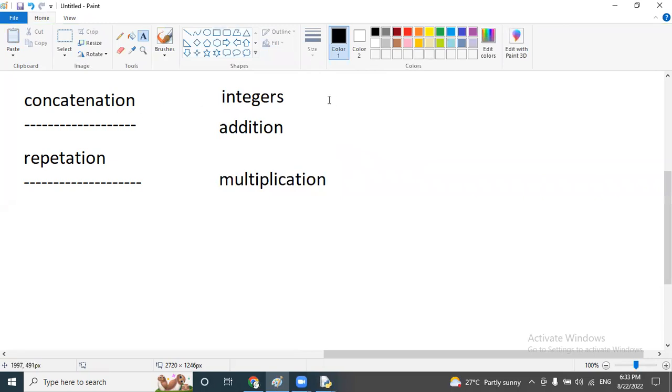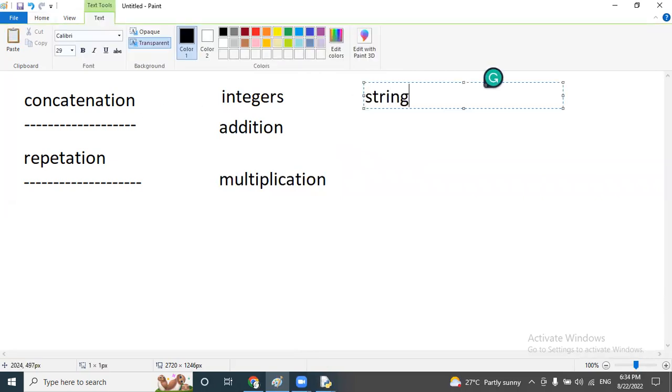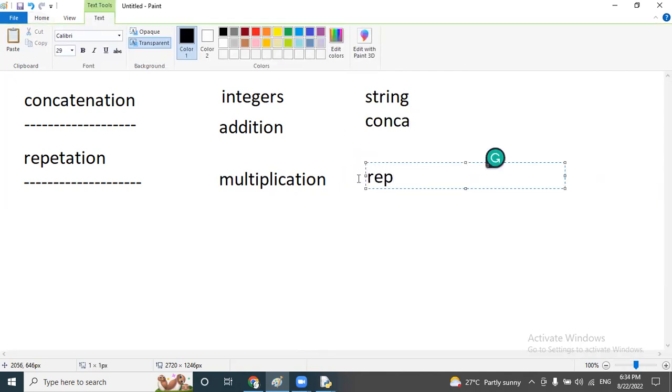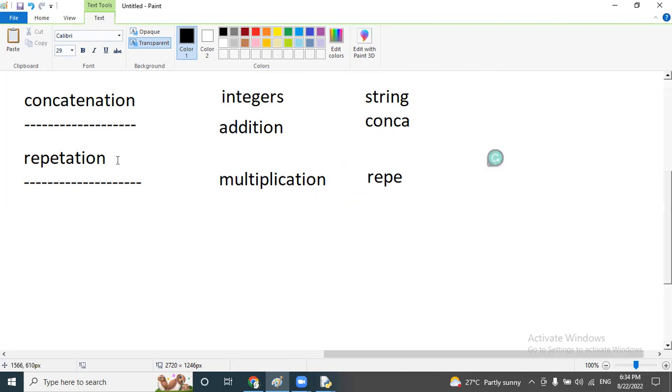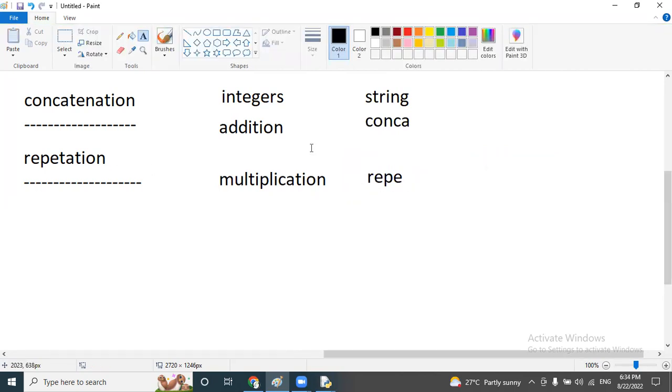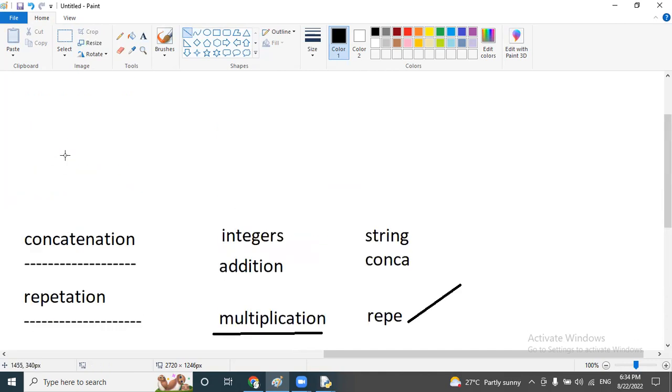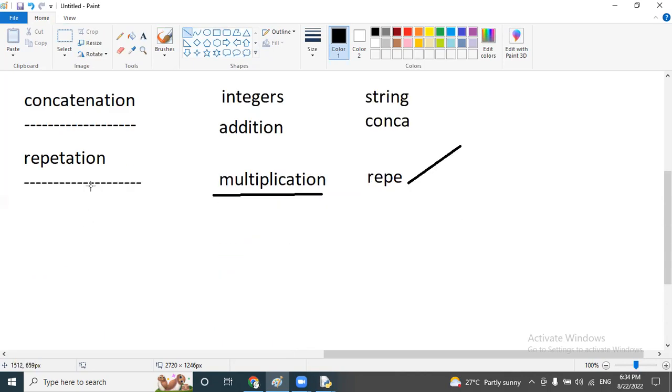And in case we have strings, here it is concatenation, and here repetition only. Repetition is possible only if the data type is a string. If we have only integers, then multiplication will be performed. So these are the concatenation and the repetition, print method, and after that variable concept, after that Python features and